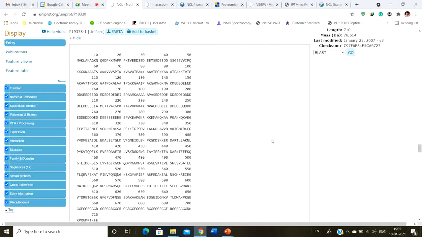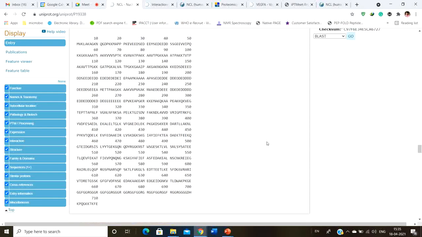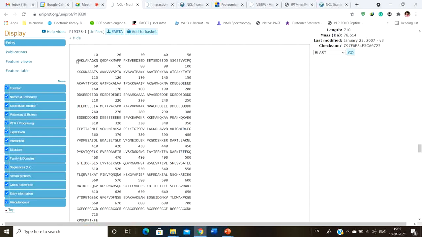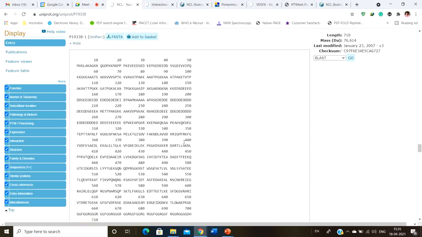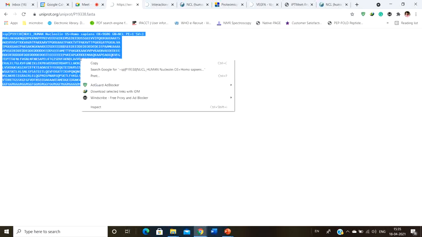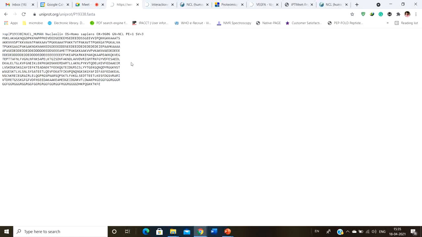And next, the one most important thing that we need is the sequence of the protein. This is the sequence of the whole protein. Okay, these are generally given in one-letter code, and sometimes you need to download this protein in a FASTA format. So if you need the FASTA format, simply click on FASTA format and then you can copy it. Now the FASTA format is really different. It's one type of format of the protein.